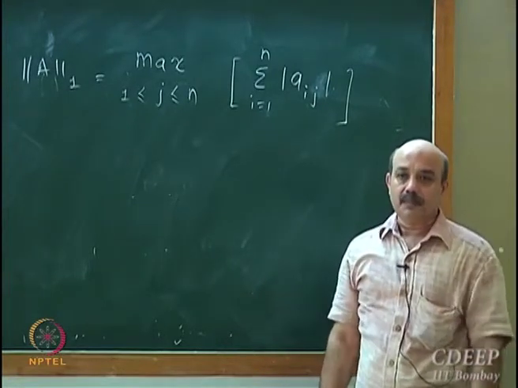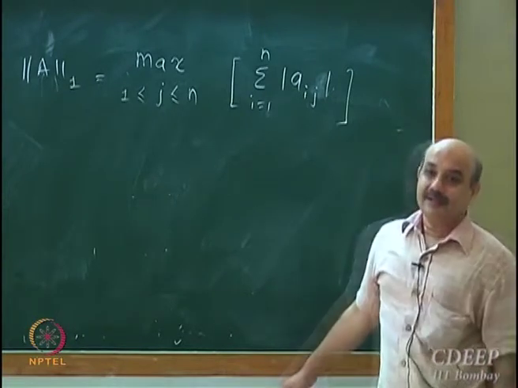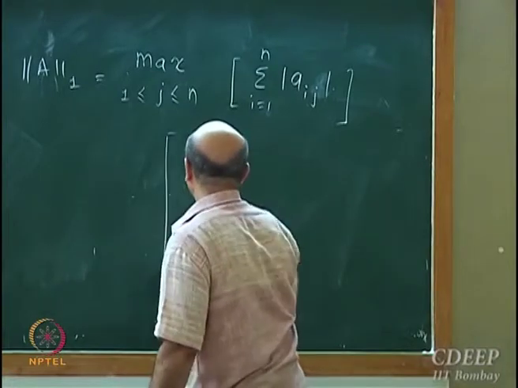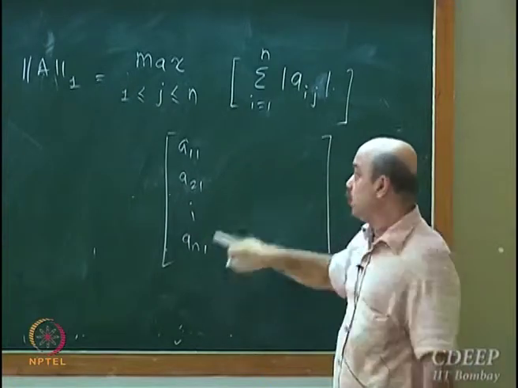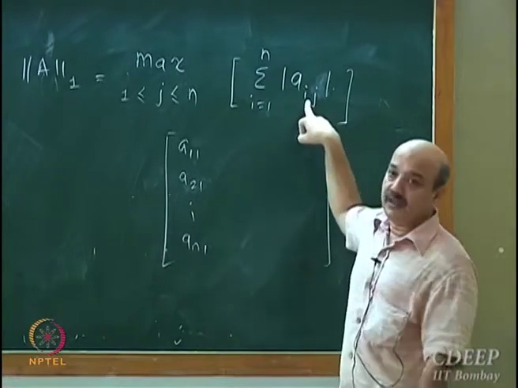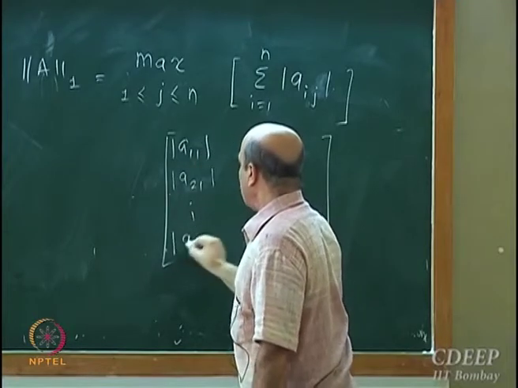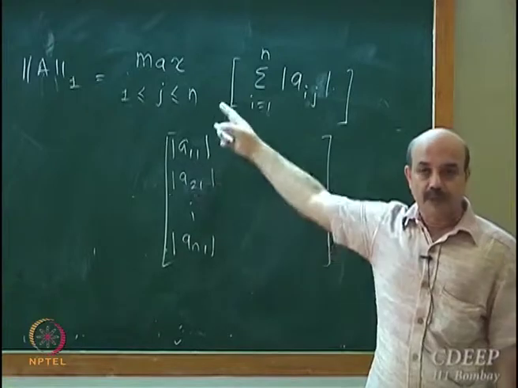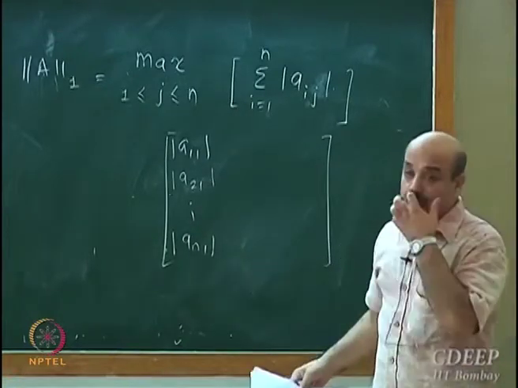Is it a column sum or a row sum? It's a column sum. You take all the elements in one column, A11, A21, and so on. I am taking the summation of the modulus of each column, and the max over that.